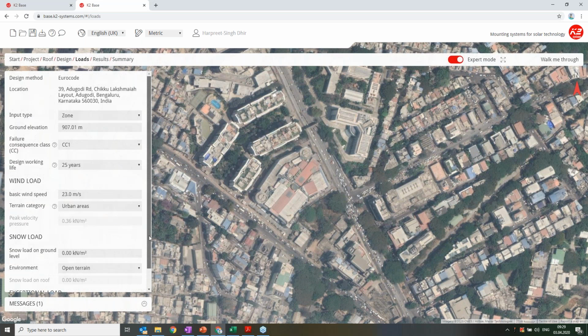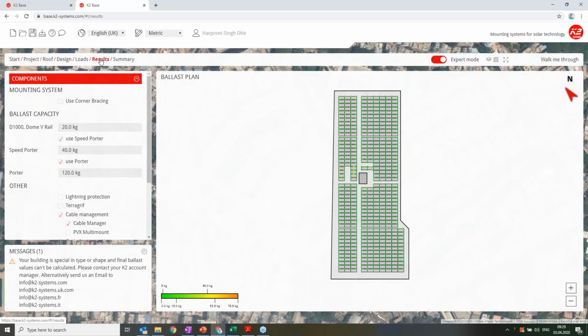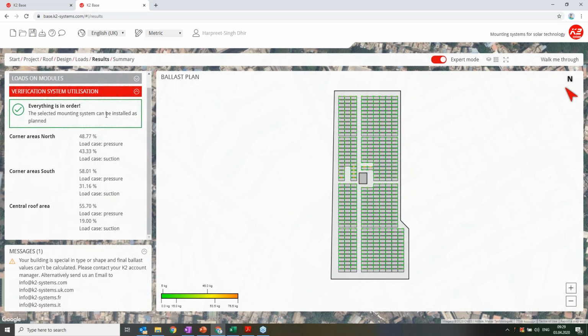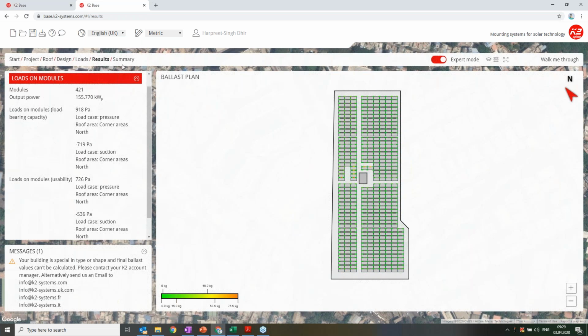See, this result is showing a ballast plan basically, and it's also showing that the selected mounting system can be installed as planned. The system is able to sustain the wind loads in this region, so everything is fine. And then I will go to the summary page.